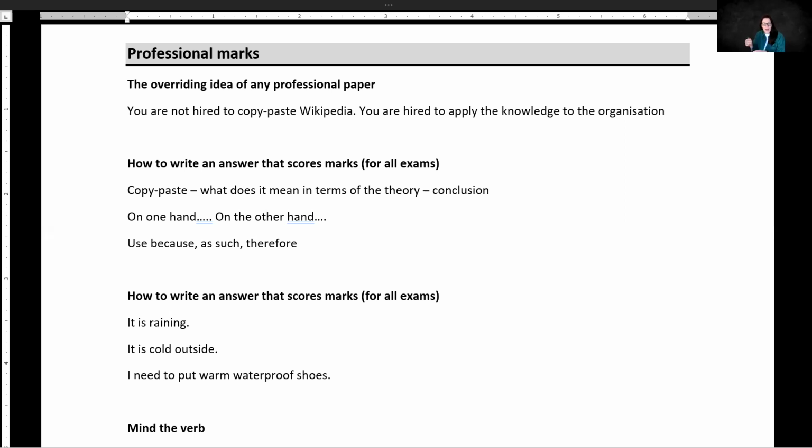So we need to copy paste, then tell what it means in terms of the theory, and then give a conclusion. I will give you an example from Strategic Business Reporting. So when we are talking about fixed assets and costs that are going to be capitalized, we say that training of employees will not be capitalized. But if you just say, according to IAS 16, trainings will not be capitalized, it does not really answer the question because it does not explain.